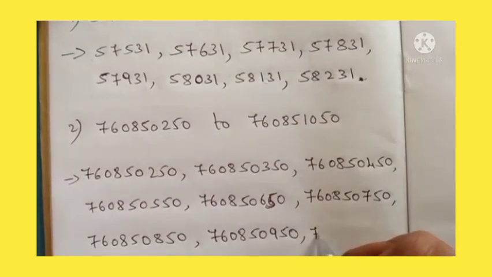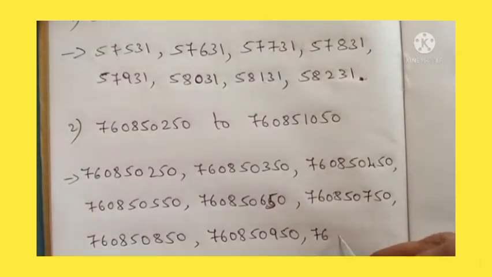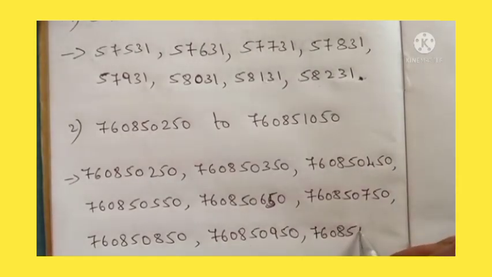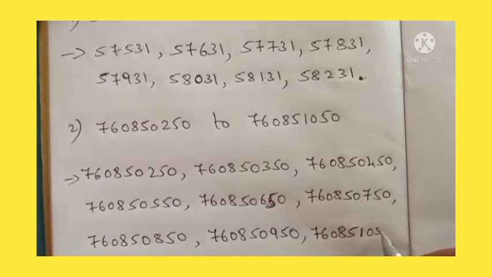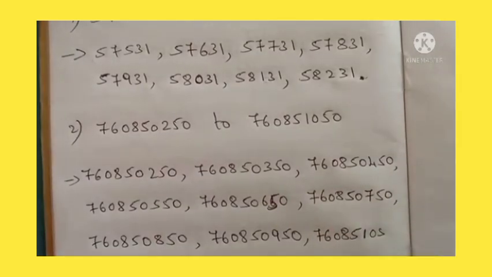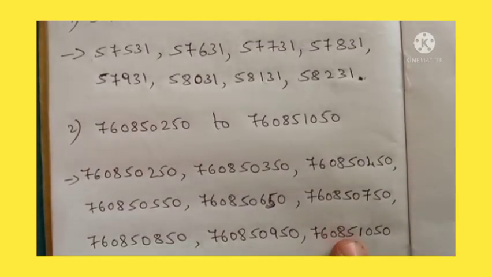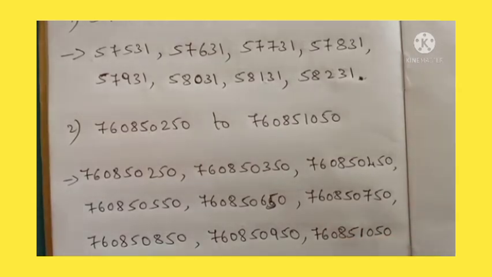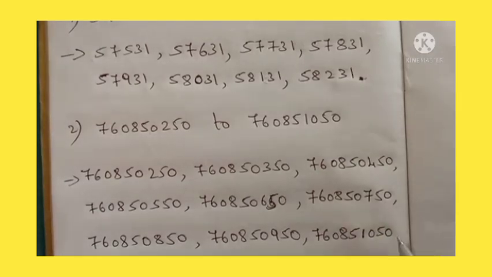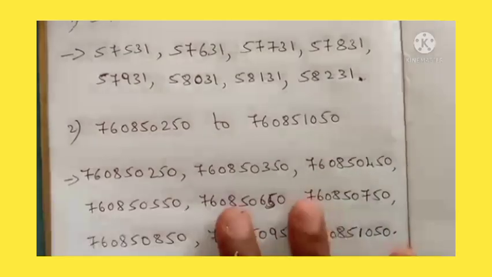So let us write 76 crore 8 lakh, okay, then after that, here 51,050. So 76 crore 8,51,050, because you will get 1,050, isn't it? So it is added to the 50,000 that is there, so it will become 51,050. Understood, dear children? So this will be the answer for these two.